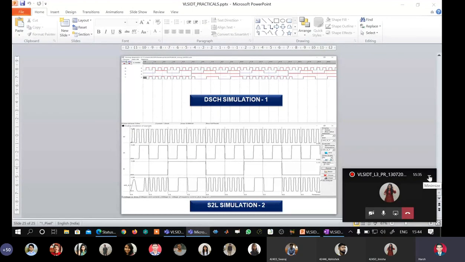I can run through all the three tools. So what I'll do is that first I will give you a brief demo of Xilinx ISE, and let us keep the same system. In the sense, we will write a VHDL model for a 2:1 multiplexer, and we will see what kind of waveforms we get from ISE. Then we will make the same thing in DSCH and Microwind. Okay, so directly I'll open the tool.